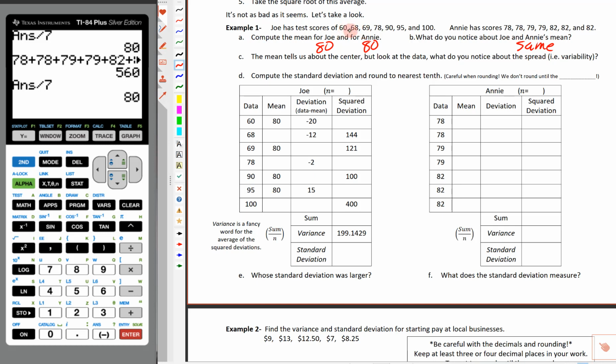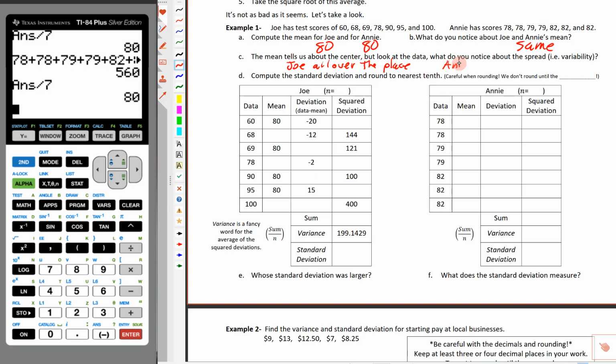Well, if we take a look at Joe's scores, he goes all the way from 60 on the low side all the way up to 100. He is all over the place. And the nice thing is things are organized in ascending order here. And then Annie, she's pretty darn consistent, okay? So she's right in there. So we're going to write that Joe is all over the place, swinging all the way from 60 all the way to 100.